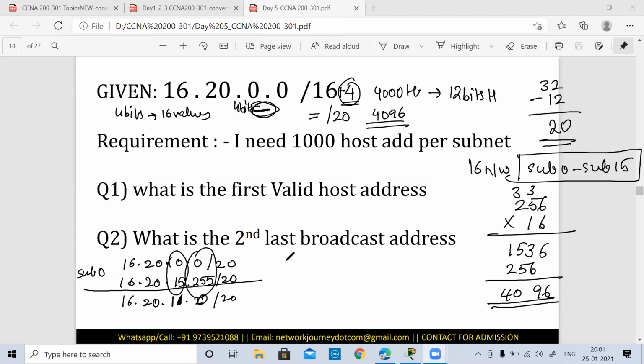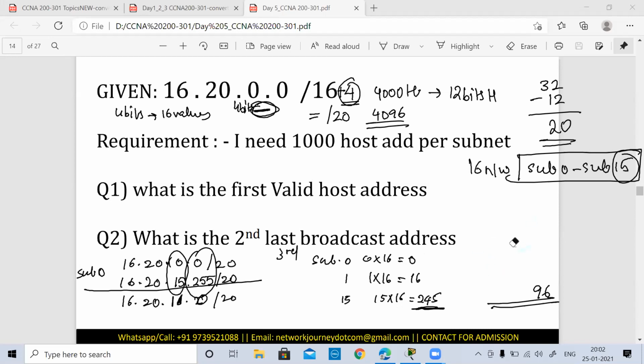So I just need to check out the last subnet. Subnet 0, 0 into 16 is 0, in the third octet we are talking about. Subnet 1, 1 into 16, that is 16. And how many maximum subnets do I have? 15. So 15 into 16, how much does it turn out to be? Just check out. 15 into 16, that's going to be 150 and then 90, so 240, right? 240. So dot 240 is going to be my last network address.